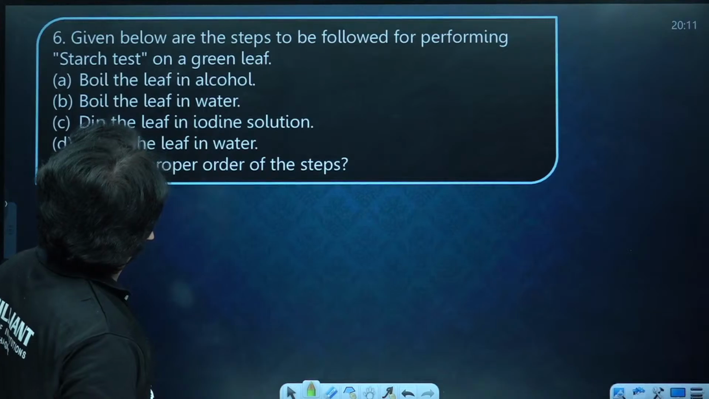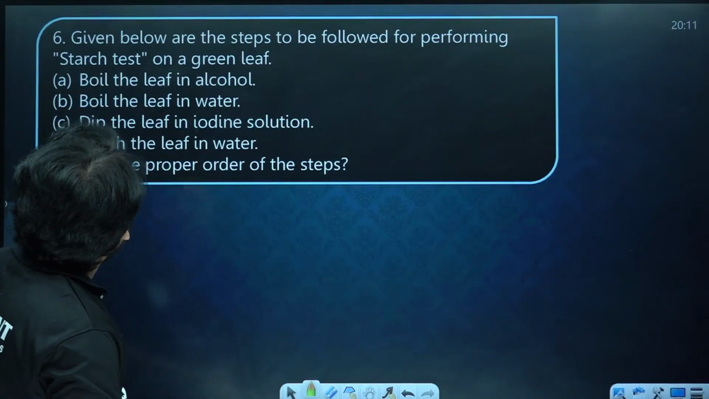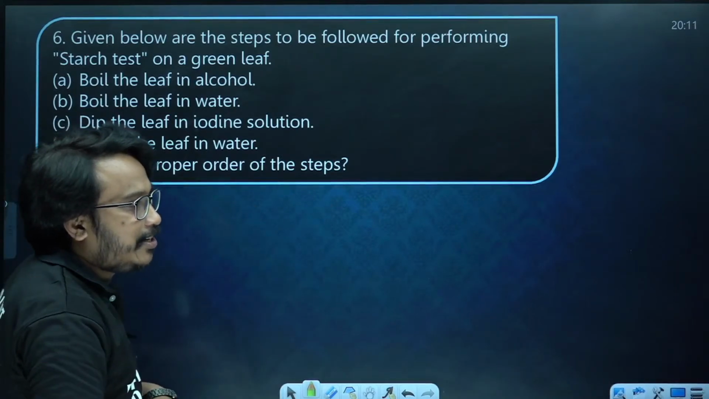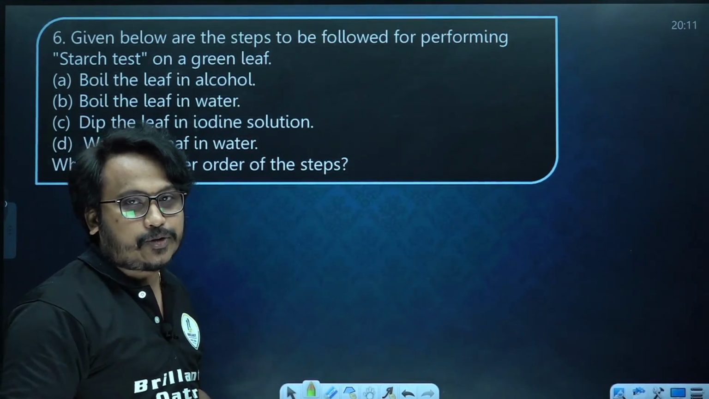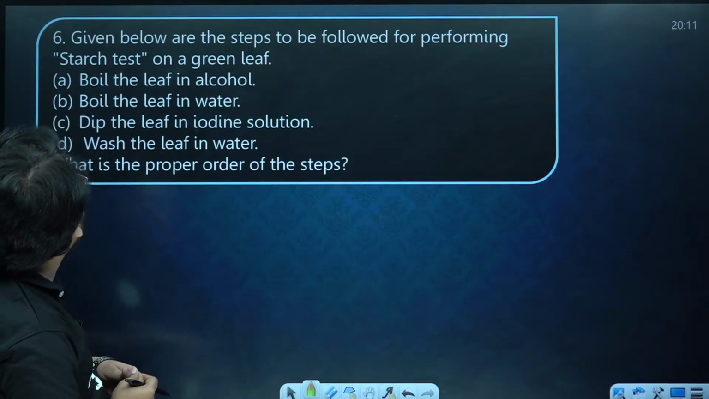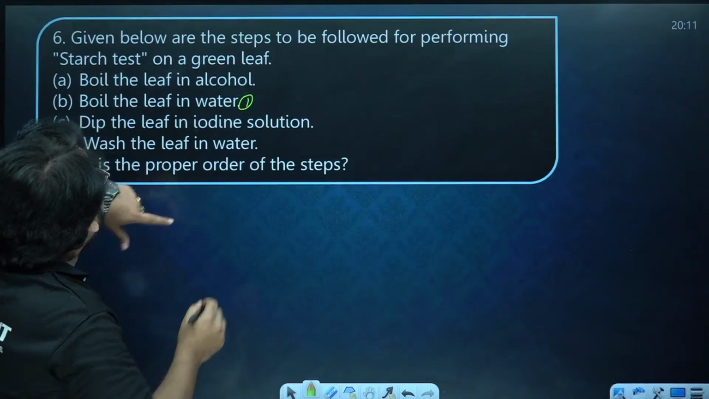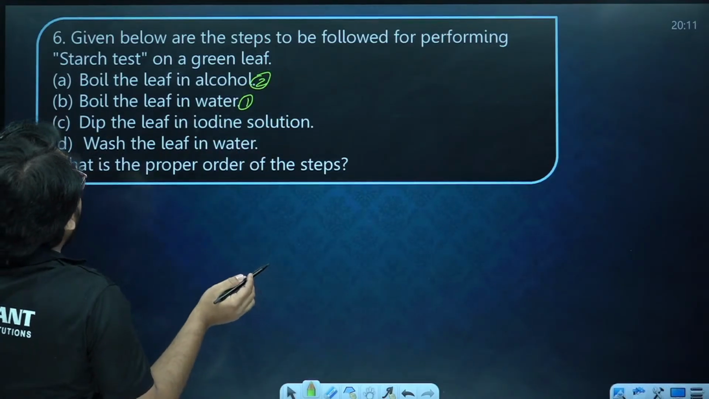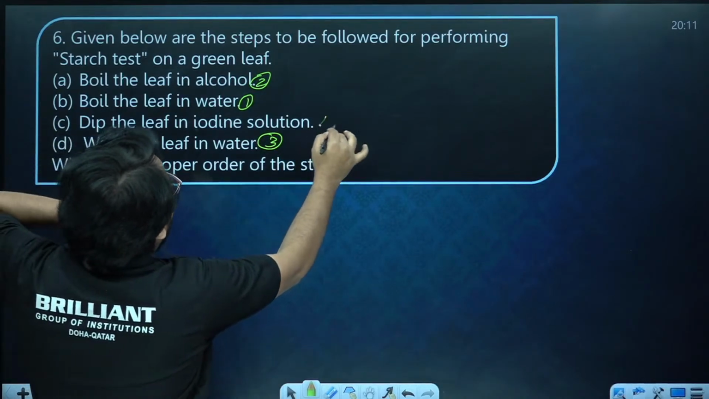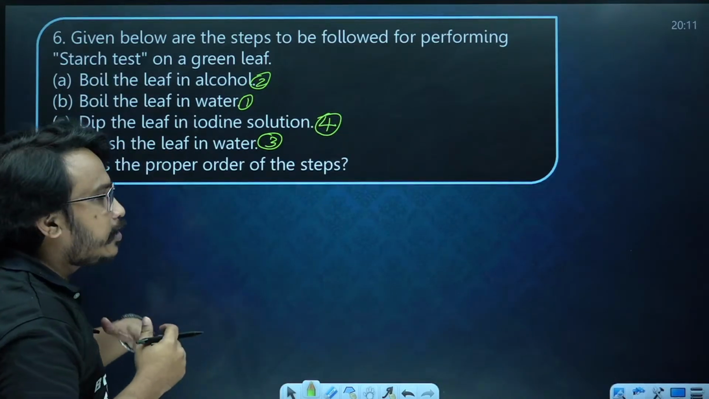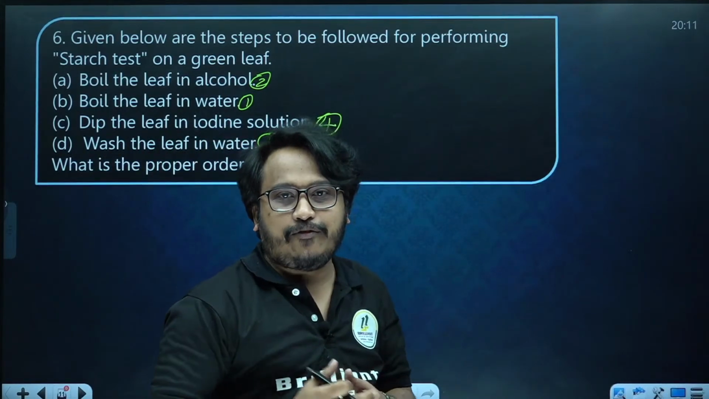Now, next question. Given below are the steps to be followed for performing the starch test on a green leaf. Boil the leaf. You have to arrange them in the right order. Please comment what the right order of the different steps will be. What is the first step? Boil the leaf in water. That will be the first step. Then boil the leaf in alcohol. Just now I said that is the second step. Then wash it. Then dip the leaf in iodine solution. This will be the right order of the steps associated with the experiment to show starch is present in photosynthesis using the iodine test.